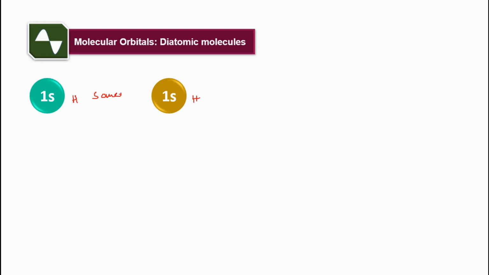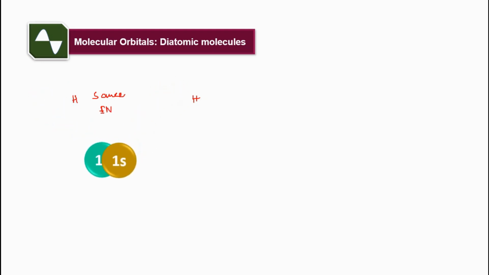Now if they combine with each other in phase, there will be a constructive overlap. So this is the position where they are overlapping, and the electron density will be highest here, and they are generating the bonding molecular orbitals.